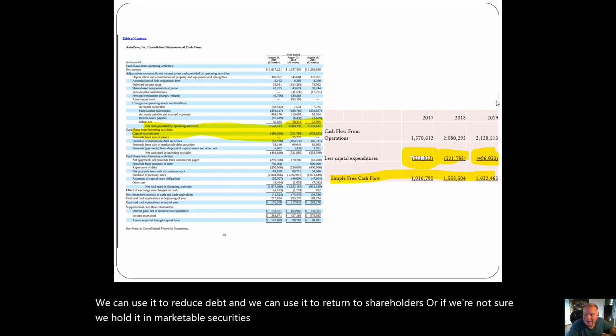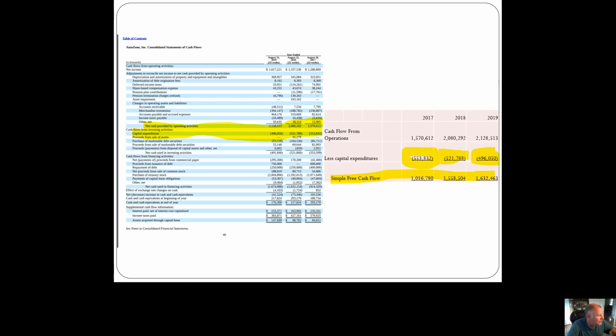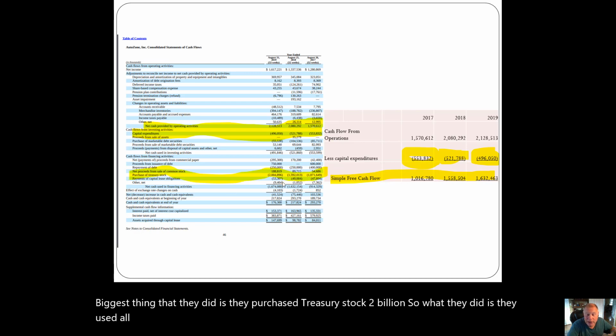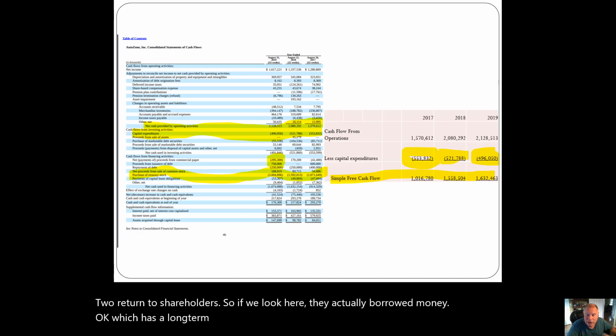So if you look in 2019, $1,632,000,000, what did they do with it? So if we're looking here, the biggest thing that they did in this year is they purchased treasury stock, $2 billion. So what they did is they used all of their cash and more to return to shareholders. So if we look here, they actually borrowed money, okay, which has a long-term interest expense, to pay back to shareholders.